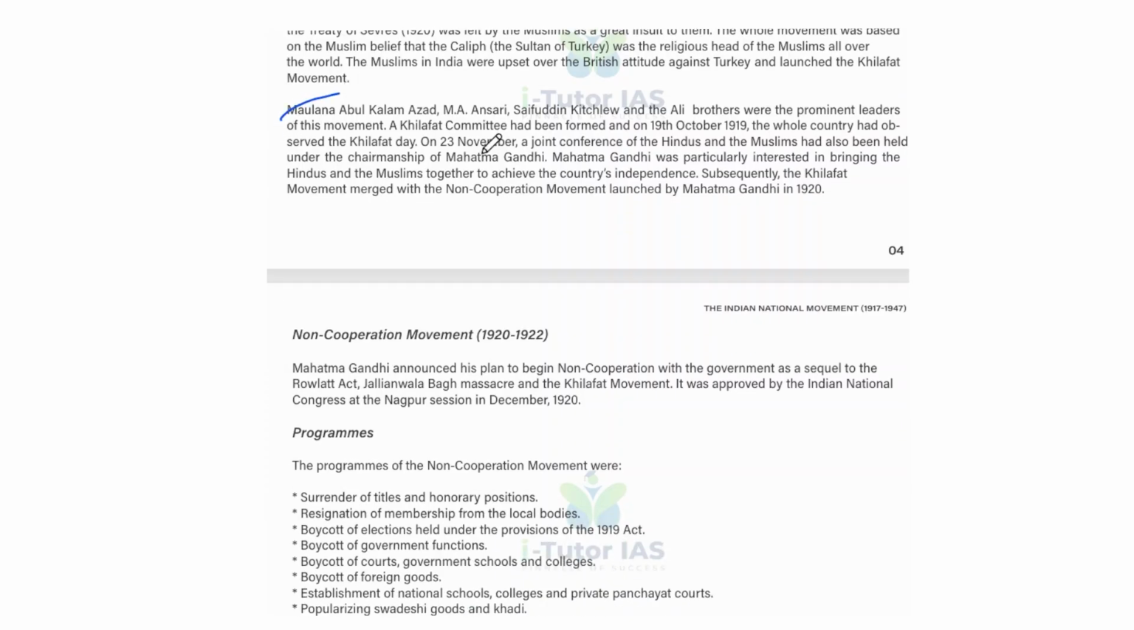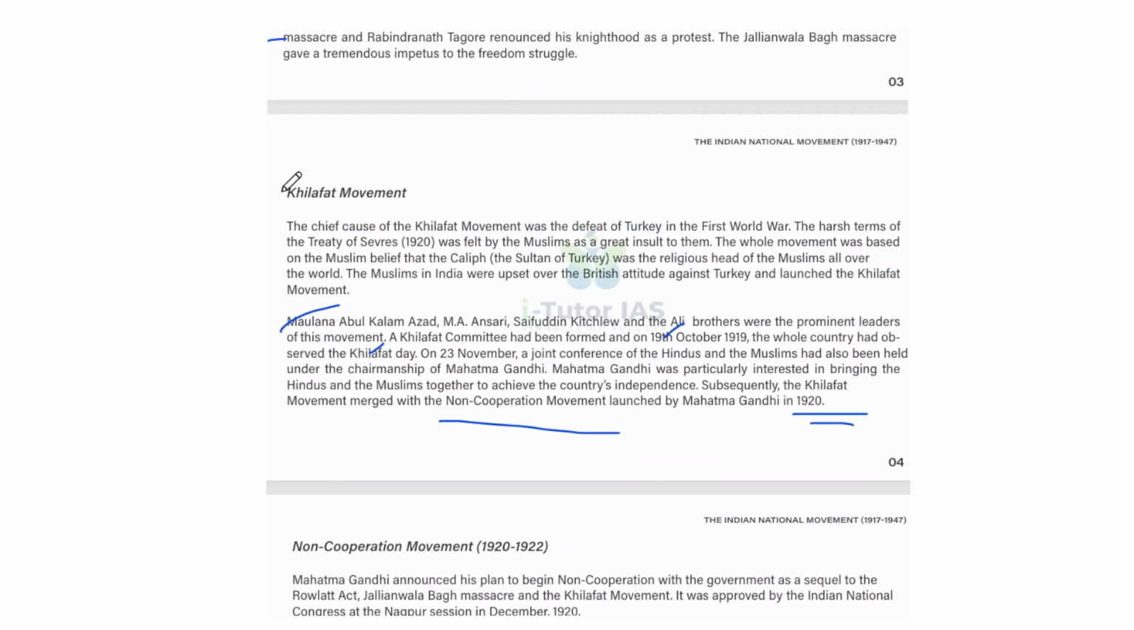And Maulana Abul Kalam Azad, M.A. Ansari, Saifuddin Kitchlew, and the Ali brothers were the prominent leaders of this movement. A Khilafat committee had been formed, and on 19th October 1919, the whole country observed Khilafat Day. And on 23rd November, a joint conference of the Hindus and the Muslims was also held under the chairmanship of Mahatma Gandhi. Mahatma Gandhi was particularly interested in bringing the Hindus and the Muslims together to achieve the country's independence. And subsequently, the Khilafat movement merged with the non-cooperation movement launched by Mahatma Gandhi in 1920. So that is the Khilafat movement.